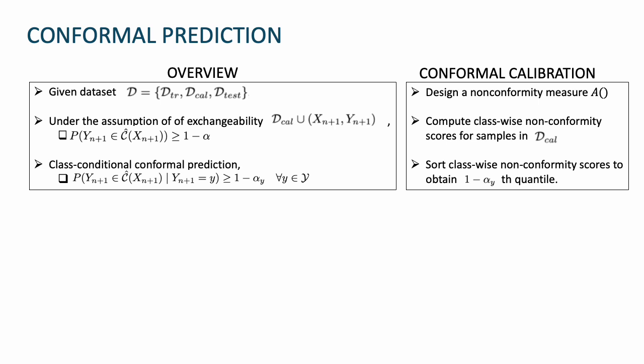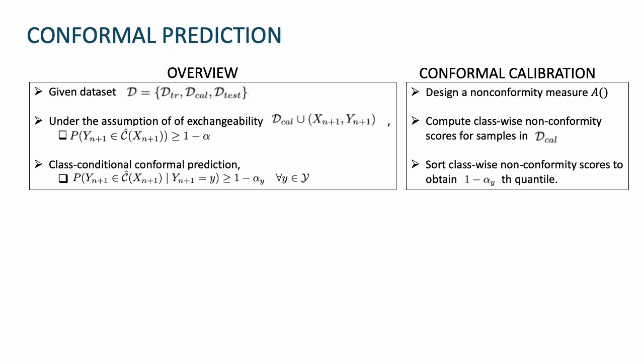The calibration, also known as conformal calibration, involves the usage of a non-conformity measure, here denoted as A. Using the non-conformity measure, we quantify how unusual a sample's prediction is, and we do it for all the samples in the calibration dataset. These scores are then sorted to find the appropriate class-wise threshold denoted by the 1 minus alpha-th quantile. These are also known as conformal quantile values.